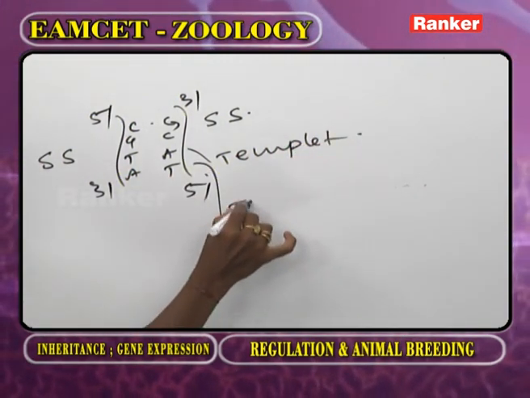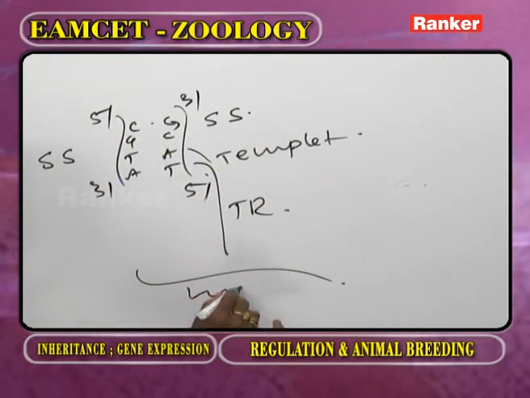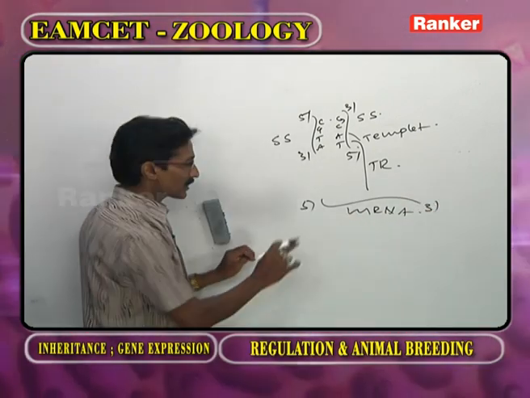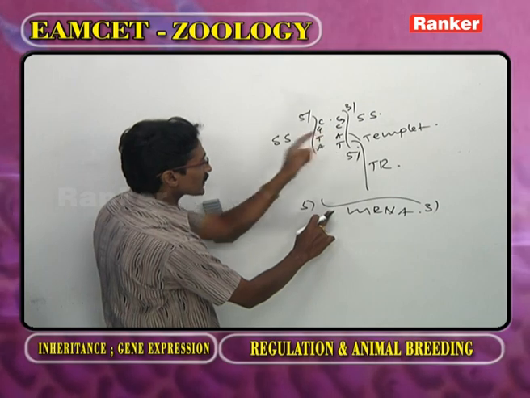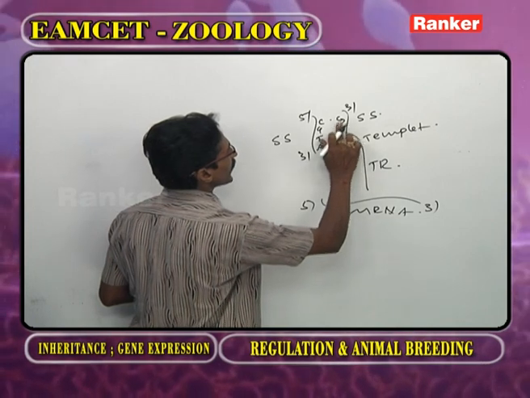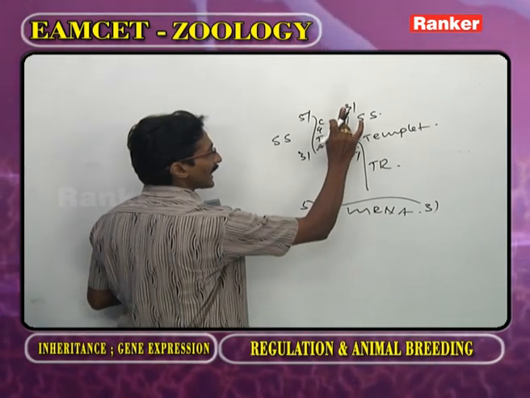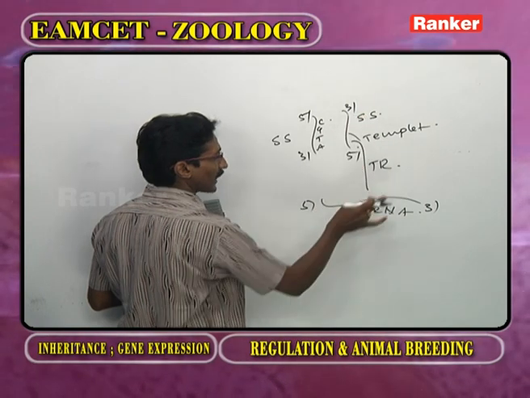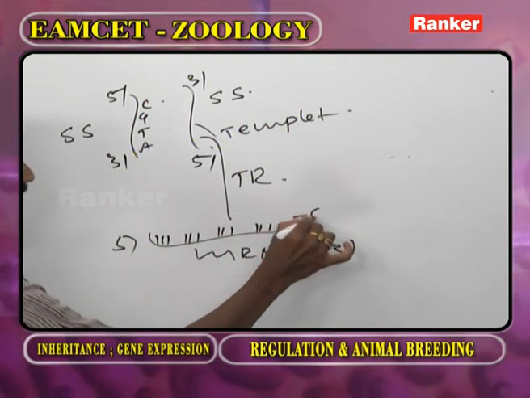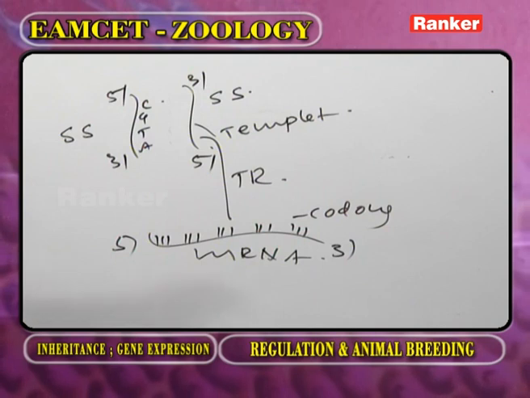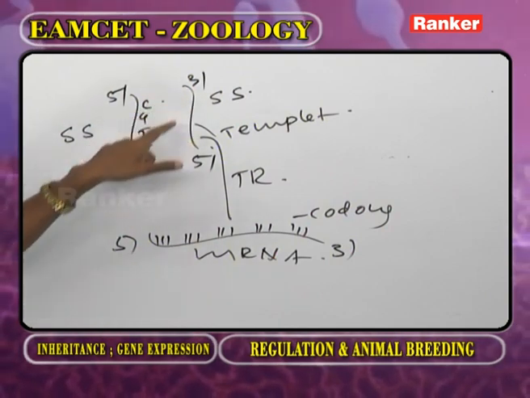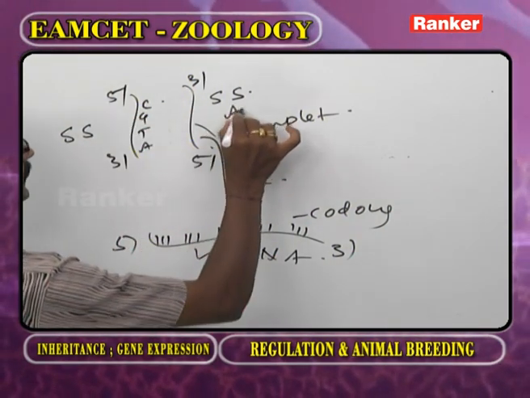Now, this strand, by a process called transcription, gives rise to mRNA. It will be synthesized in which direction? 5' to 3'. So it is complementary to this one. From this template, this is synthesized. So on this strand there is no information. The information of this template is transferred to mRNA in the form of codons. Okay. Now, as we observe the template 3' to 5', here there is no information. It is called antisense.